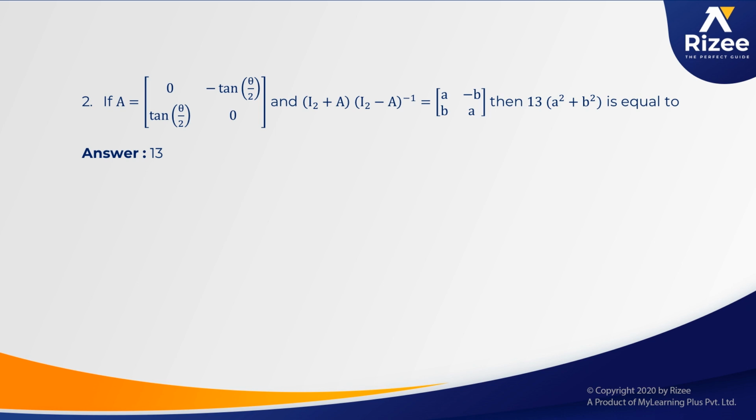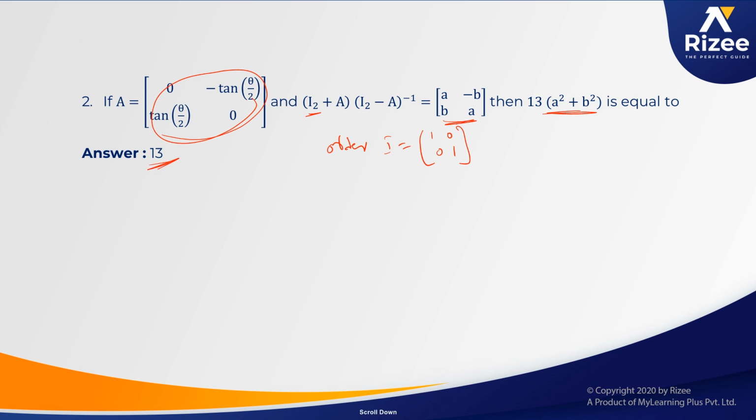So if A equals 0, minus tan theta by 2, 0, and I2 plus A into I2 minus A whole inverse. Here I2 means the matrix of order 2 by 2. We have to take the identity matrix of order 2 by 2 and solve. Most of the students make a mistake in converting these matrices into this form. So by equating a and b, we get the answer 13.